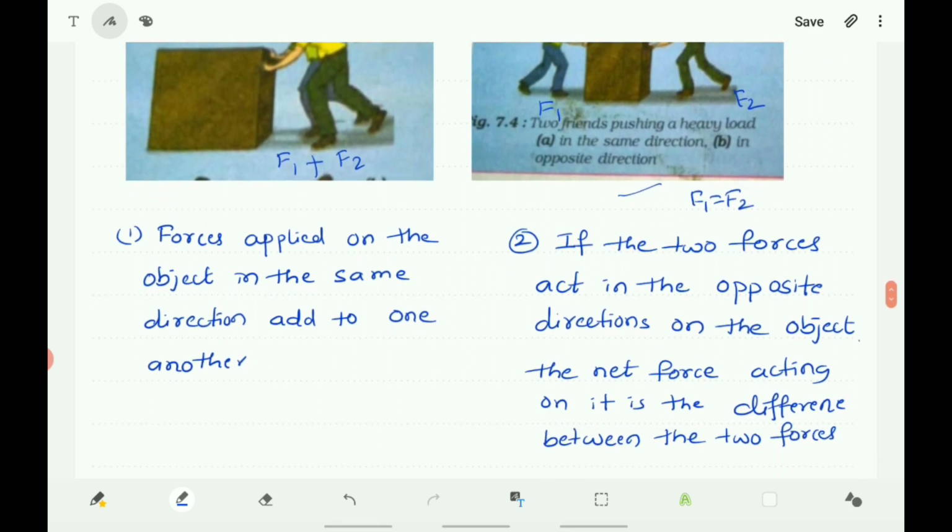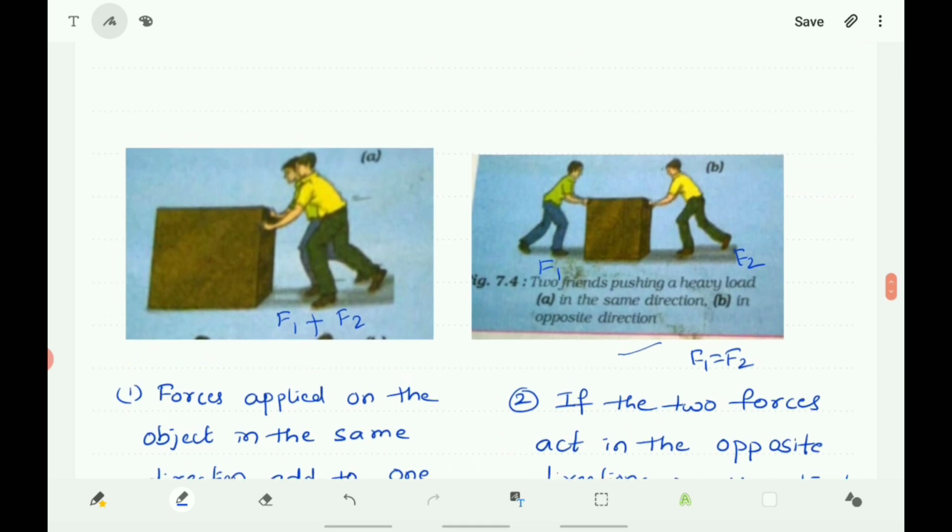And here F1 and F2 are equal, so the net force becomes 0 and there is no change in the state of the object. It is still. It will not move. There is no change in the place of the object.